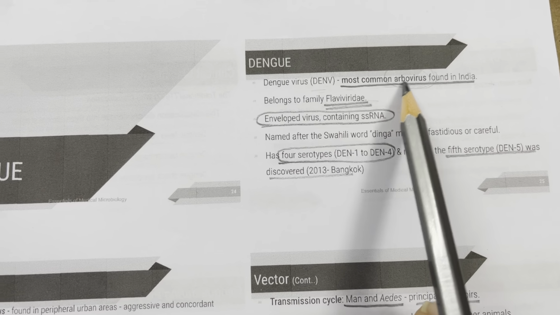What are the clinical classifications of dengue? You have the traditional 1997 WHO classification. It divides dengue into 3 clinical stages: dengue fever, dengue hemorrhagic fever, and dengue shock syndrome. Both of these are seen in children less than 12 years of age, mostly. Moving on to the newer classification, you can see dengue without warning signs, with warning signs, and finally severe dengue. Probable dengue is dengue without warning signs.